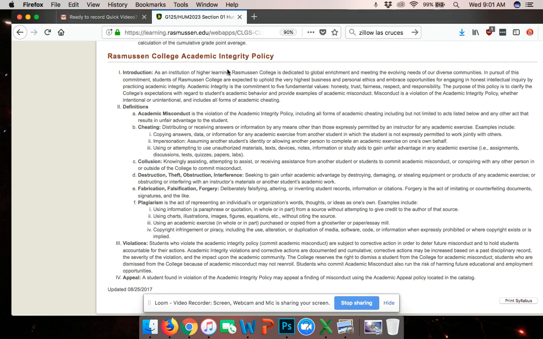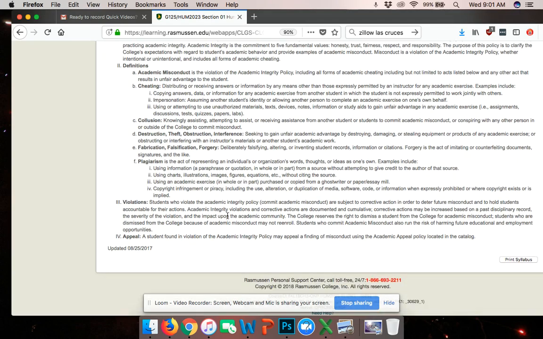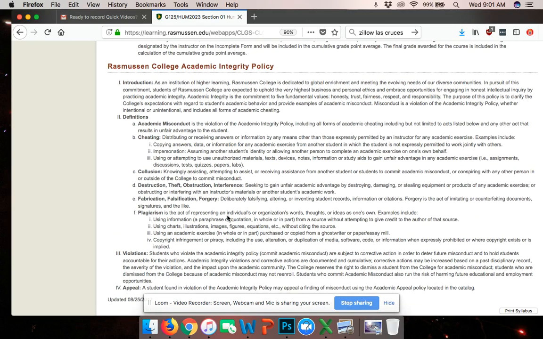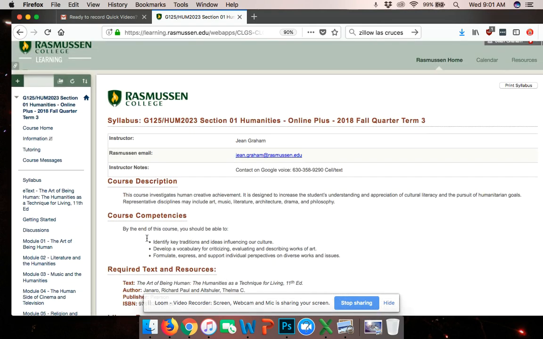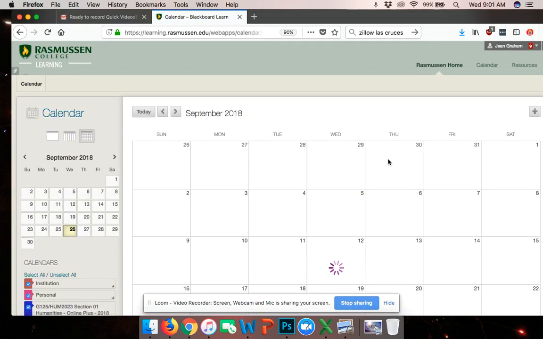And here's academic integrity, right? It gives you an idea that you want to make sure that you document your references for work that's submitted. But take a closer look at that. I just wanted to point out, ignore the deadlines in the syllabus. You want to look at the calendar, which is up here. The calendar is what you want to be looking at, all right?